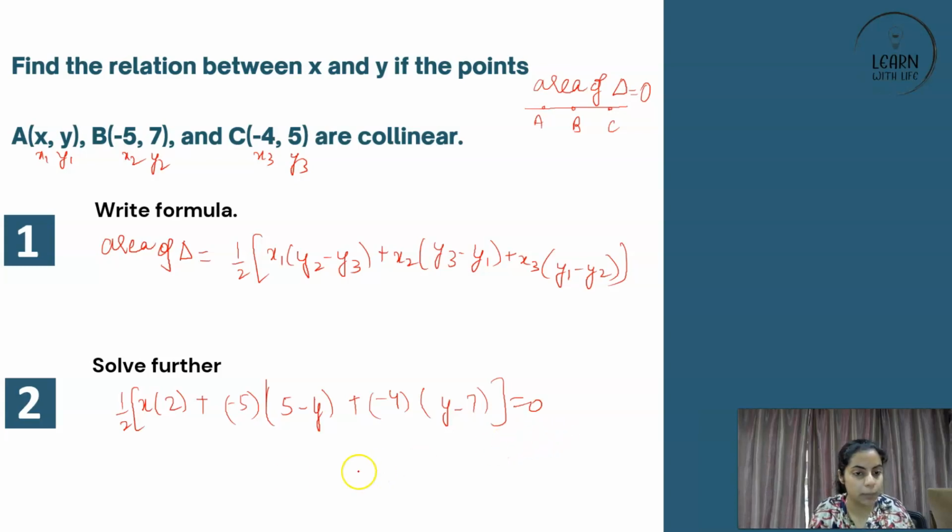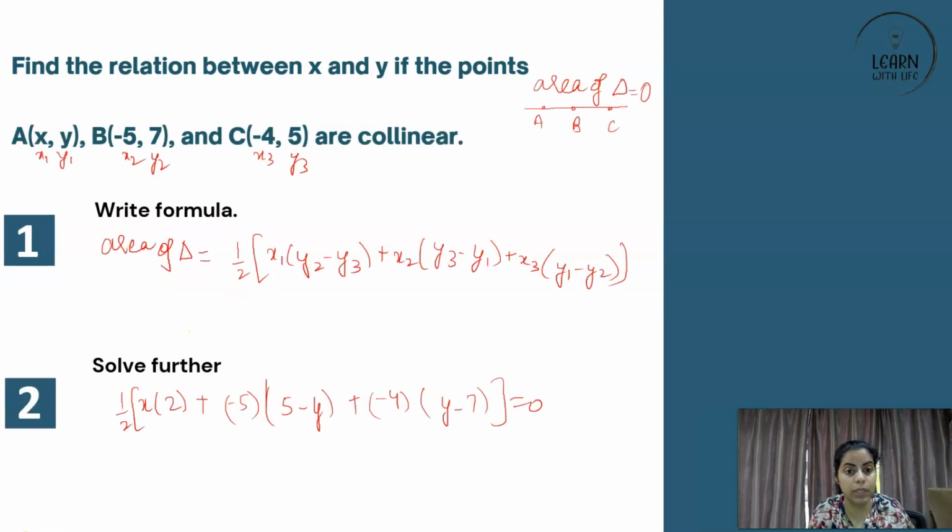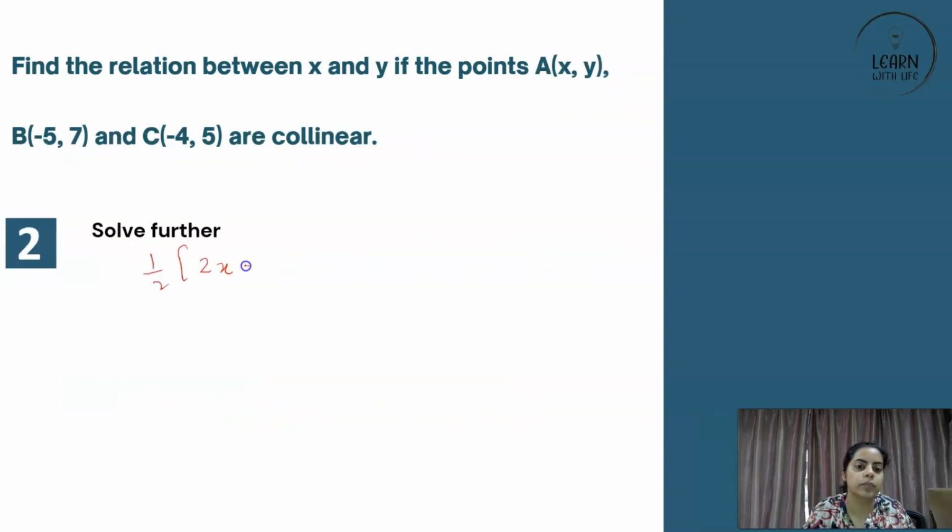Right, great. Now, let's solve further. So half, it was x into 2, which is 2x. Then, if you see the step behind, minus 25 plus 5y, right? So minus 25 plus 5y.